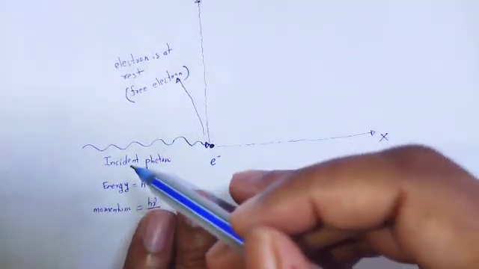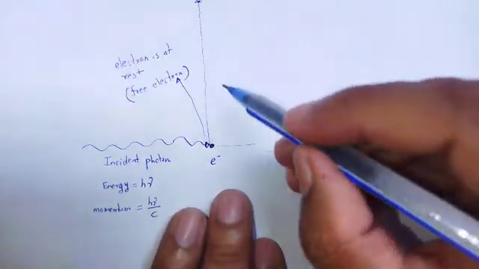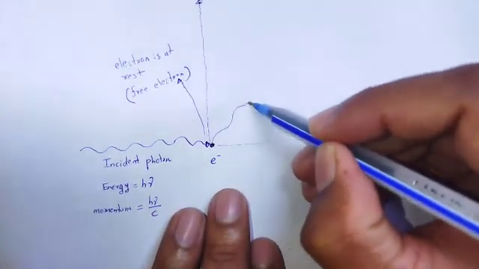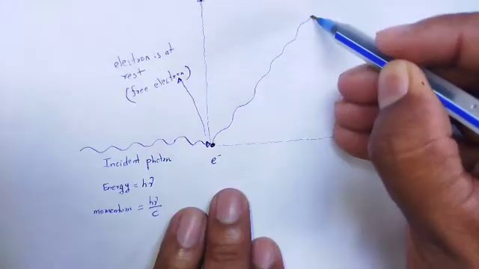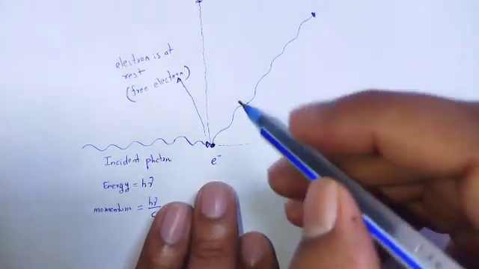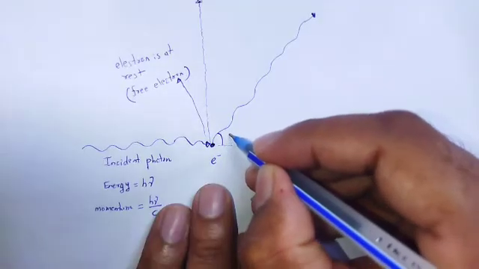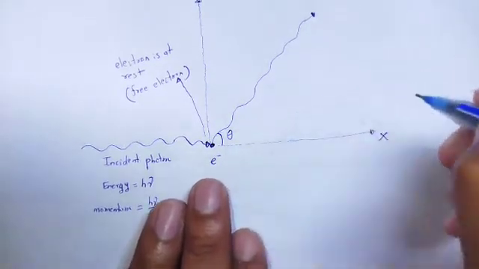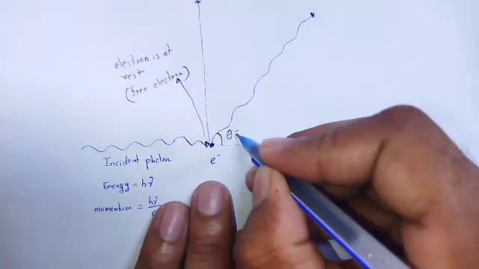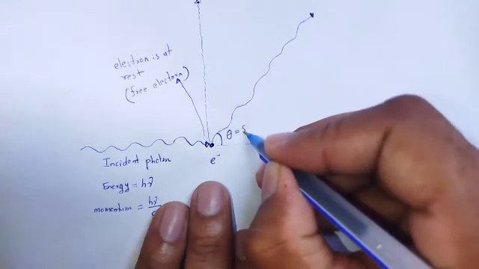The photon is scattered by an angle theta to the x axis. That angle theta is called the scattering angle.